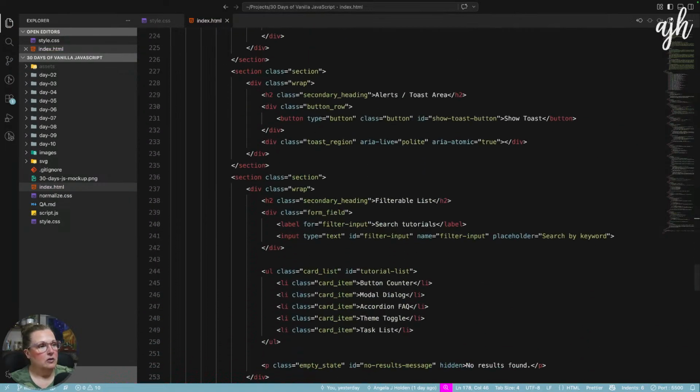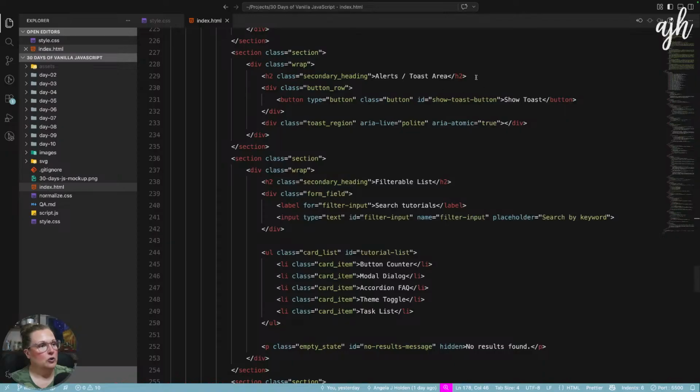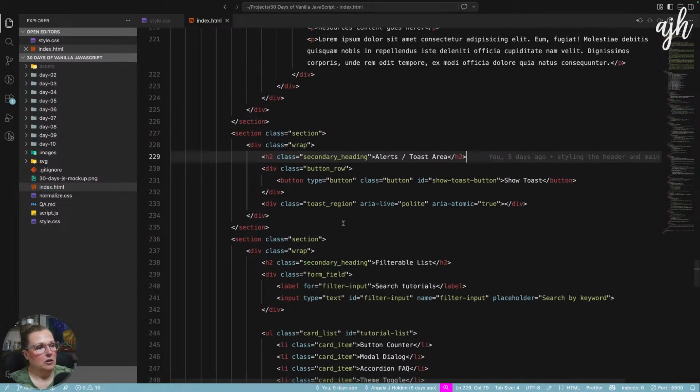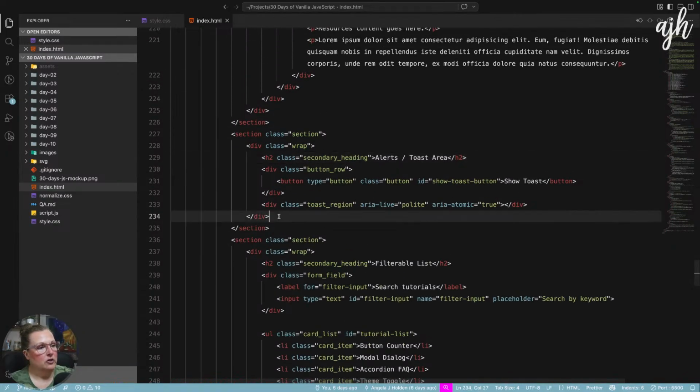Here's our tabs. Here's our alerts toast area. Oh no, here's the filterable list. So here's the toast area, and here's the toast region.